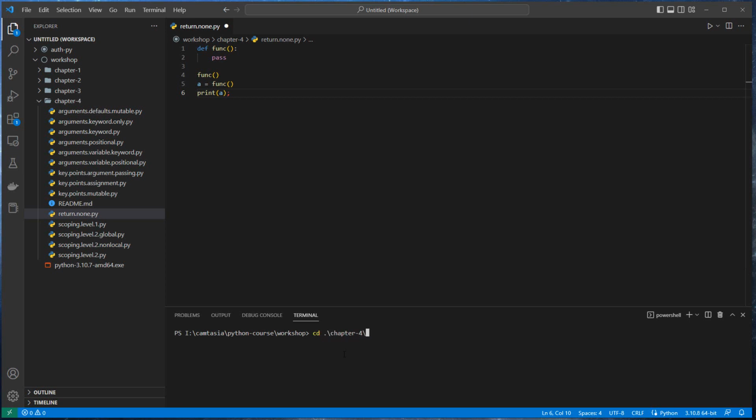Chapter 4. I want to say print return. I will see the None. In other languages, we would probably just indicate that with a pair of curly brackets, which define an empty scope.